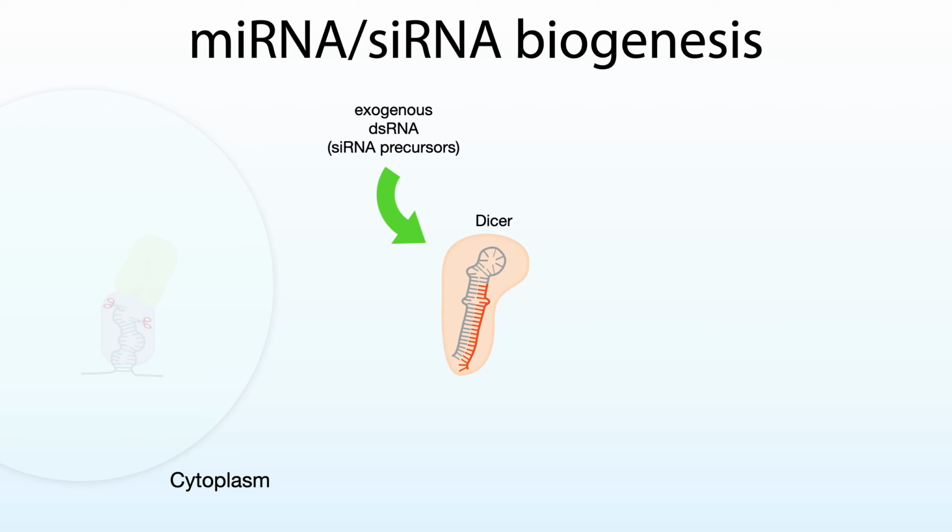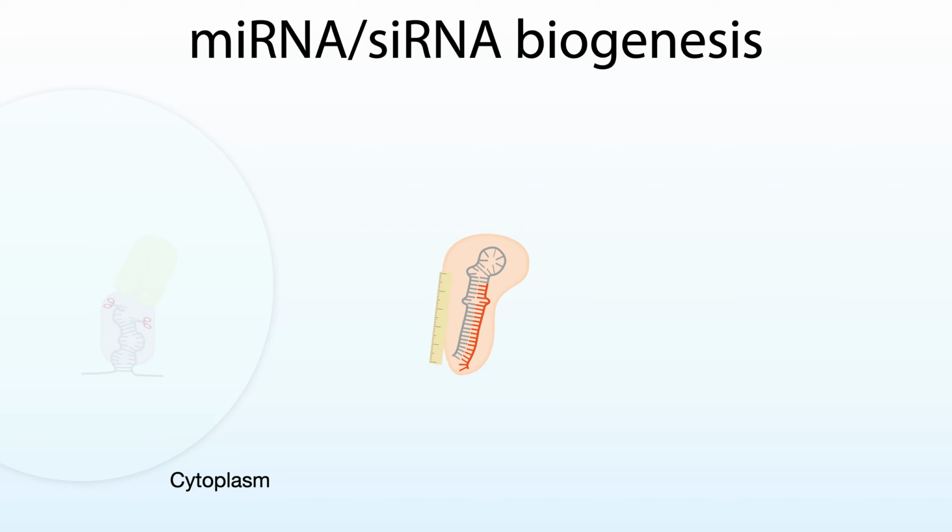Plants and invertebrates use viral double-stranded RNA to make antiviral siRNAs. However, our bodies have evolved more complex immune systems, and so we don't widely use siRNA in this way. Be it siRNA precursors or these pre-microRNAs, they can both get loaded into dicer, and then dicer is going to act as a sort of molecular ruler and scissors in one.